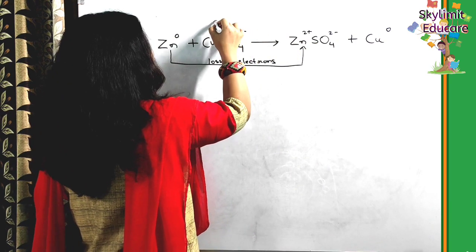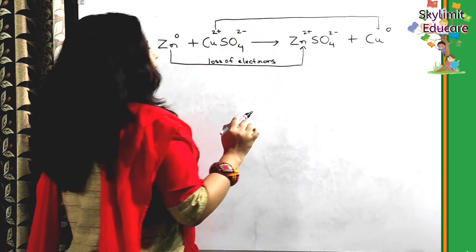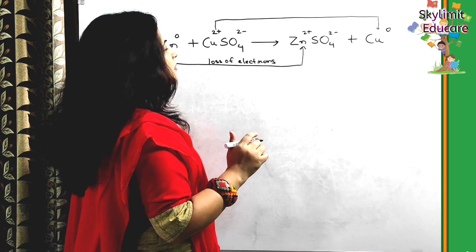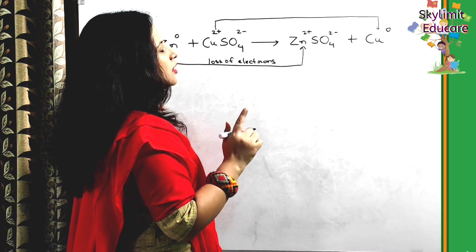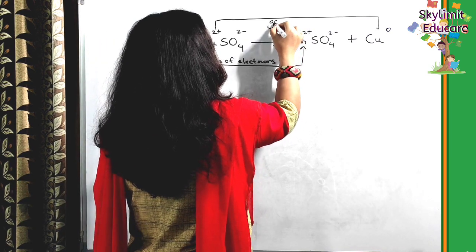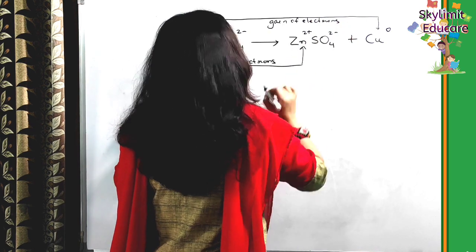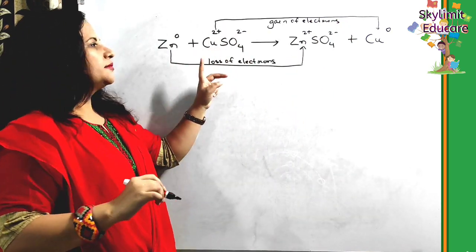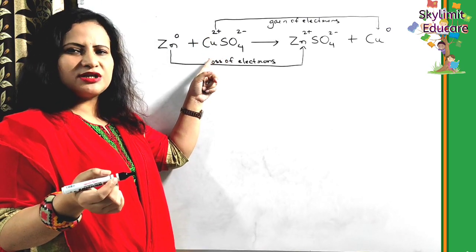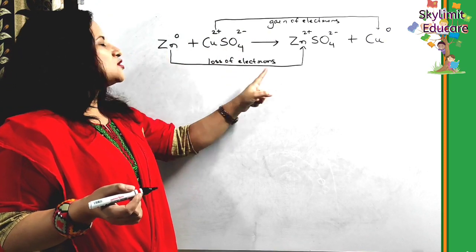Okay, 0 charge. So how can it get neutral charge? Obviously, by the gain of electrons. Okay, 2 plus charge. So obviously, if it gains 2 more electrons, it will develop 0 charge. Yes or no? So that means here there is basically a gain of electrons. Clear students? 2, because plus 2 and minus 2 will give us 0. Yes or no? That means it has gained. The copper has gained electrons and zinc has lost electrons.